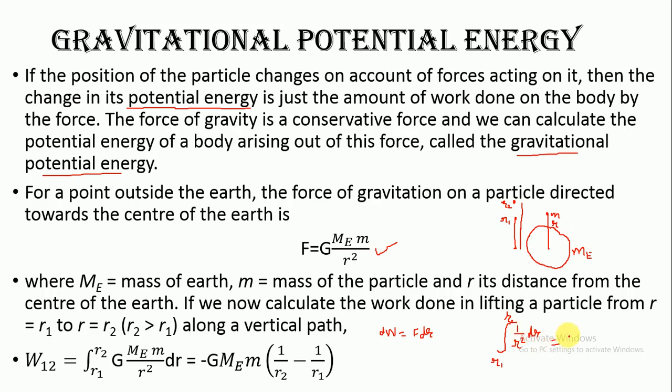So what will you get? The integration would be 1 over minus r, or simply I am writing minus 1 over r, and limits are from r1 to r2. So when you substitute these limits here, with this minus sign, you get 1 over r2 minus 1 over r1. So this is the work done when you are taking the object from the point r1 to r2 along the vertical path.